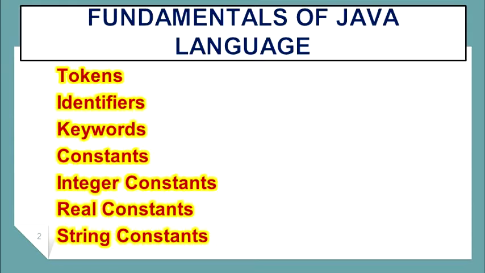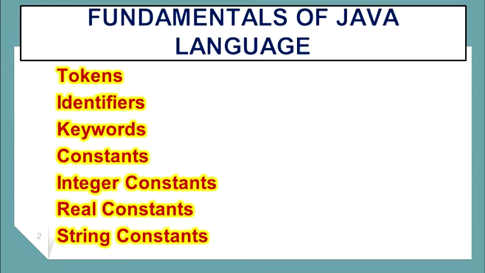identifiers. All Java components require names, and identifiers are the names given to the classes, methods, and variables. There are certain rules to be followed for naming identifiers. All identifiers must begin with a letter from A to Z, that is capital letter A to Z, or small letter a to z, underscore or dollar symbol.